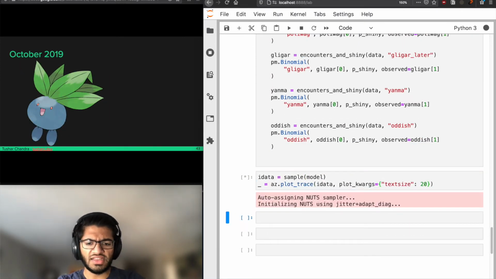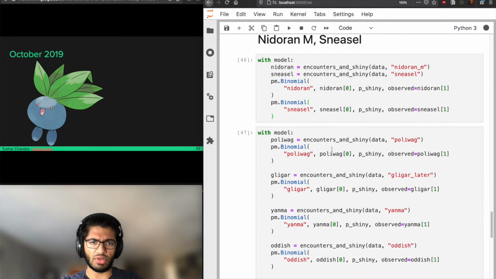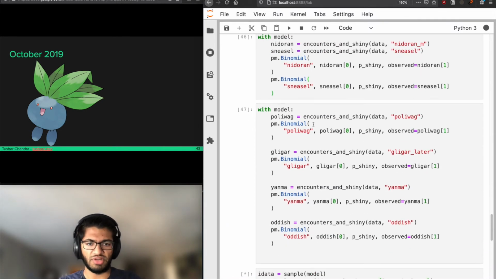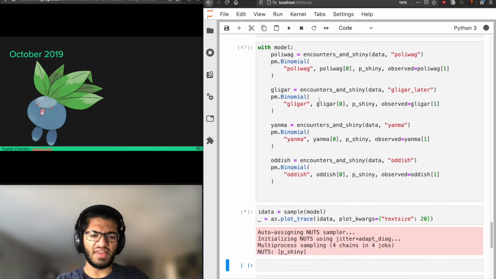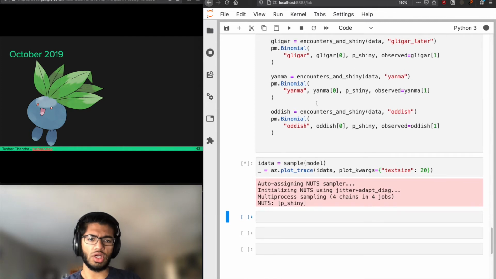Okay, so what we've finally done here after all this typing is we've added the last 7 species to our model at once. We added Nidoran, Sneasel, Polywag, Gligar, Yanma, and Oddish. This last one is Oddish. And we've added all of them to our model, same way as before, where we get the number of encounters and the number of shinies, and then add a binomial likelihood function to our model.